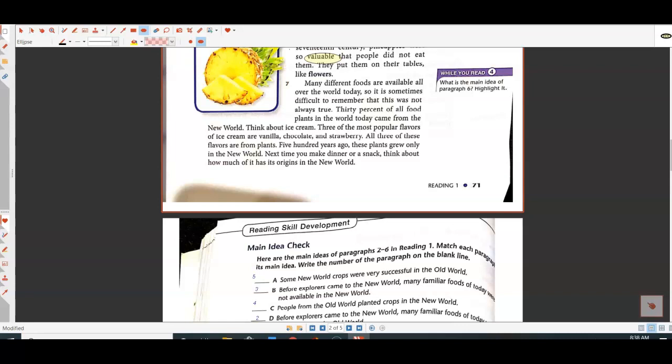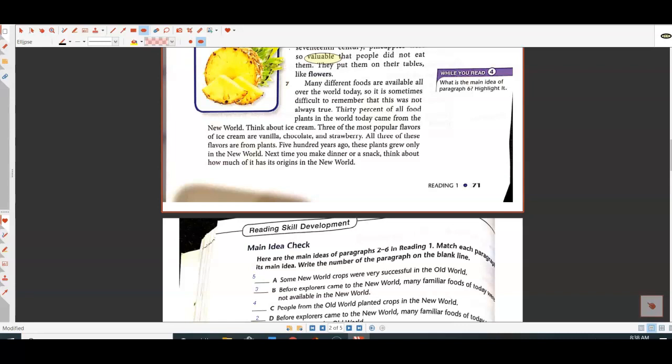Many different foods are available all over the world today, so it is sometimes difficult to remember that this was not always true. 30% of all food plants in the world today came from the New World. Think about ice cream. 3 of the most popular flavors of ice cream are vanilla, chocolate, and strawberry.